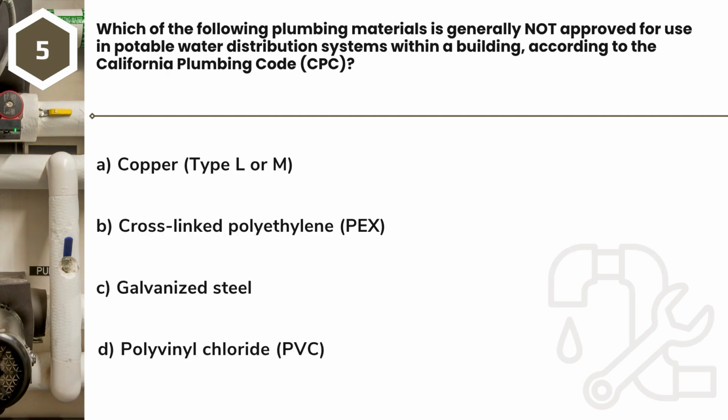Question 5. Which of the following plumbing materials is generally not approved for use in potable water distribution systems within a building, according to the California Plumbing Code, CPC? A. Copper, type L or M. B. Cross-linked polyethylene, PEX. C. Galvanized steel. D. Polyvinyl chloride, PVC.